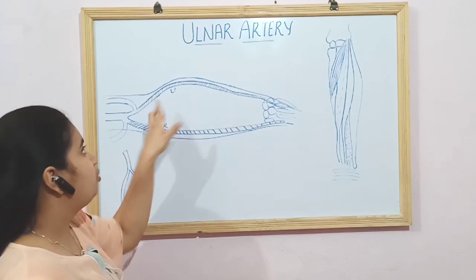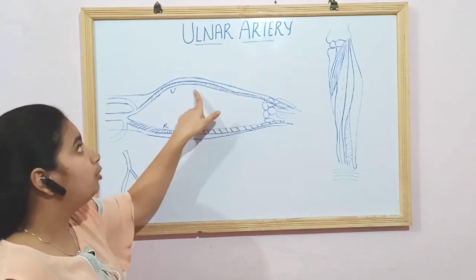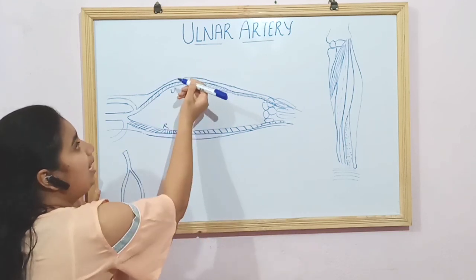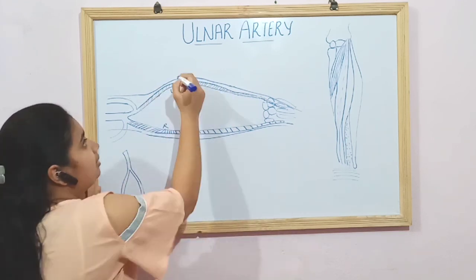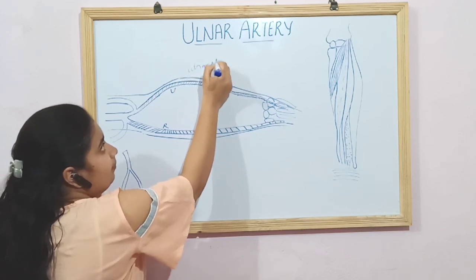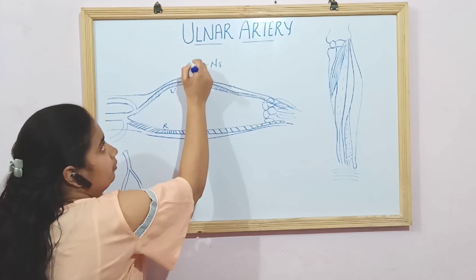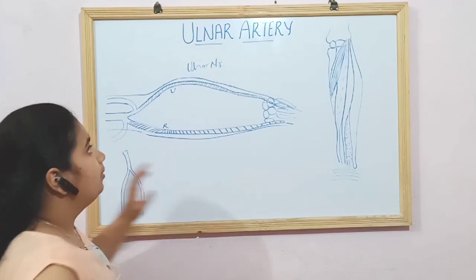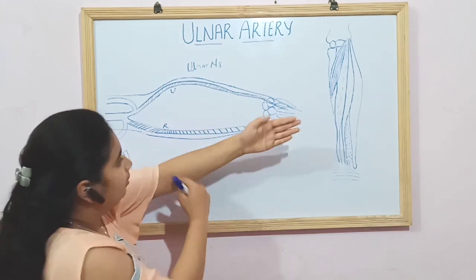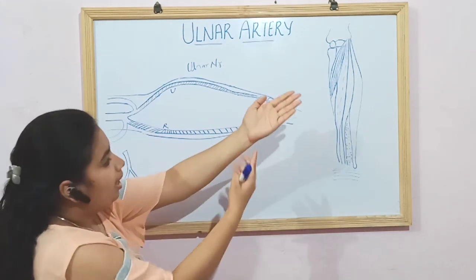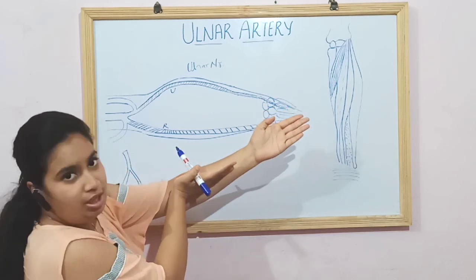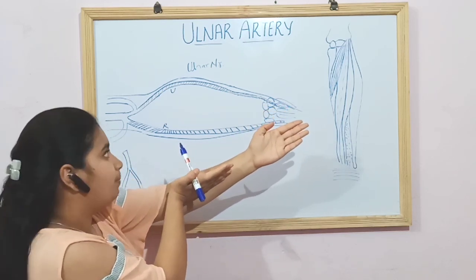The second point is somewhere between the upper 1/3 and the lower 2/3 section, where the ulnar artery is present lateral to the ulnar nerve. This is the ulnar nerve. If you see likewise in your hand, this is the medial part, and the ulnar nerve traverses here, and just lateral to the ulnar nerve, the ulnar artery is present.